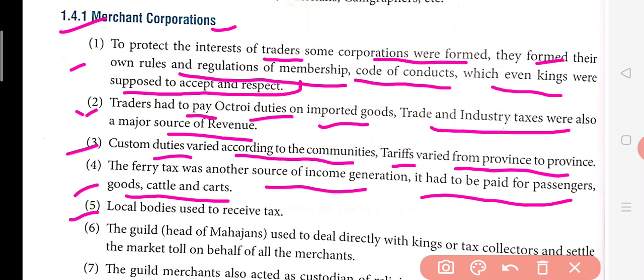Now the local bodies used to receive the tax. Local bodies were the people who were collecting the taxes over there, who had this responsibility given by the members of the corporation that they could collect this tax. So these people used to collect the tax.